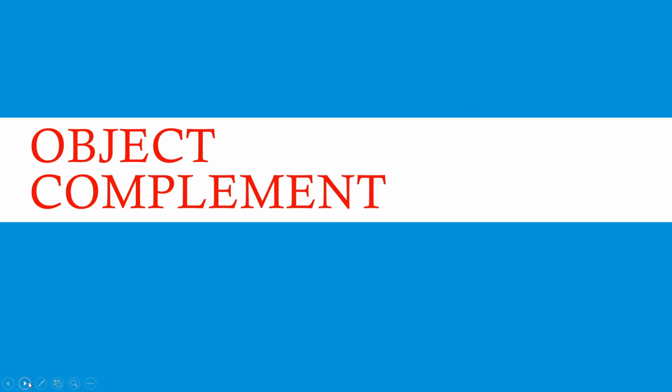There are some other optional parts of a sentence which are often part of the predicate. These optional parts are object and complement. However, I will discuss them in my next separate videos. Hopefully, this video has cleared your doubts regarding subject and predicate.